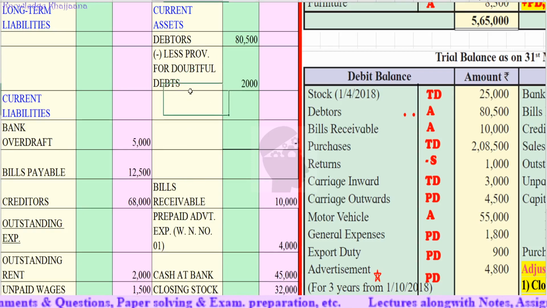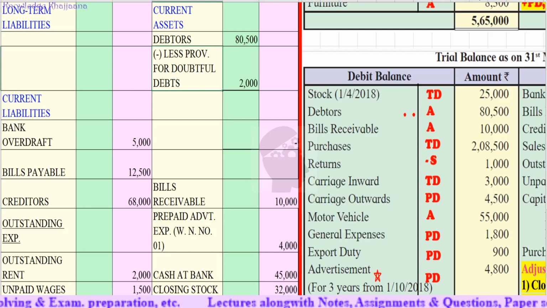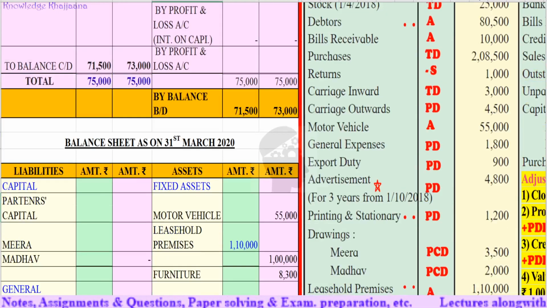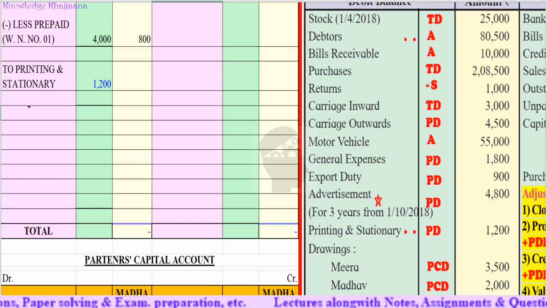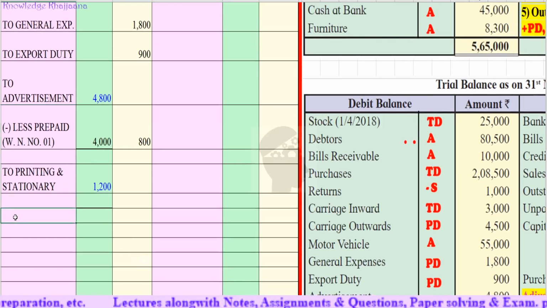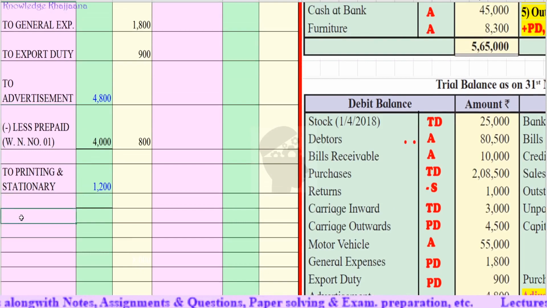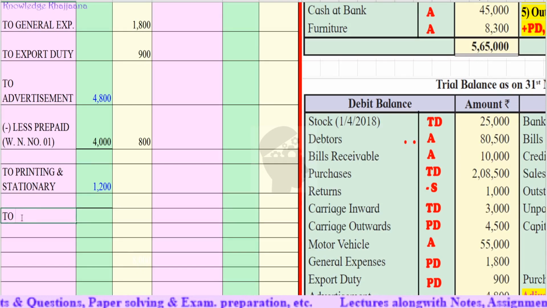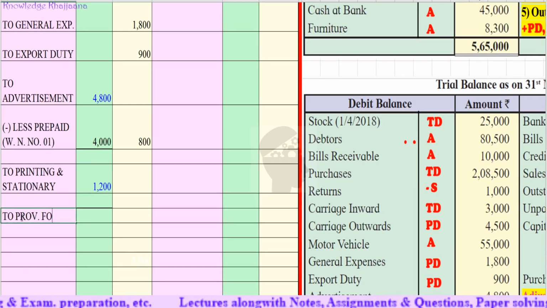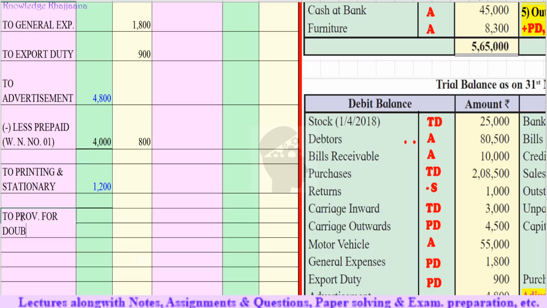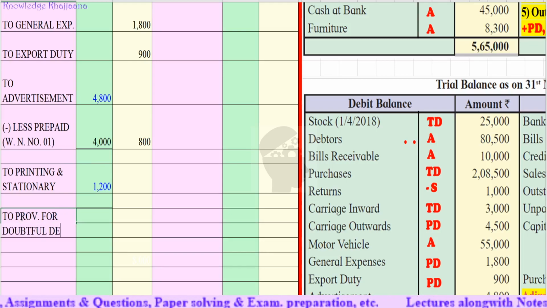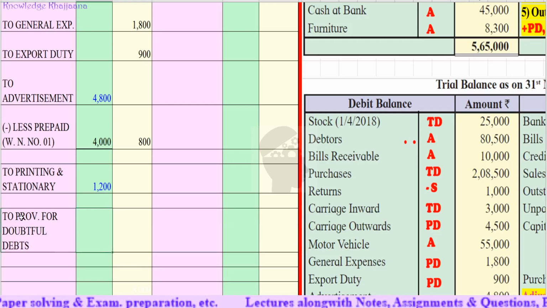We'll make its adjustment in the profit and loss account debit side: to provision for doubtful debts rupees 2,000.